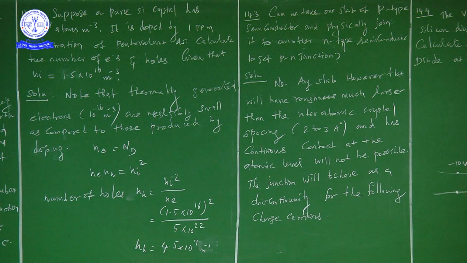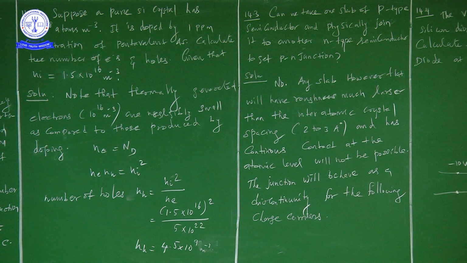You know very well what happens in a PN junction diode: how the charge carriers flow, what the barrier potential is, what the P terminal and the N terminal are, what happens if we connect in forward bias, and what happens if we connect in reverse bias. We discussed all these, so that is also very important for understanding the information given here.